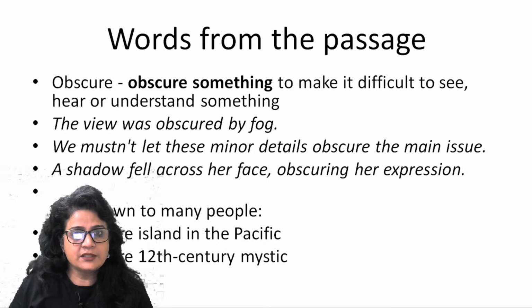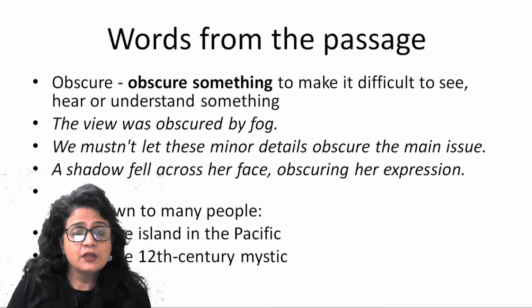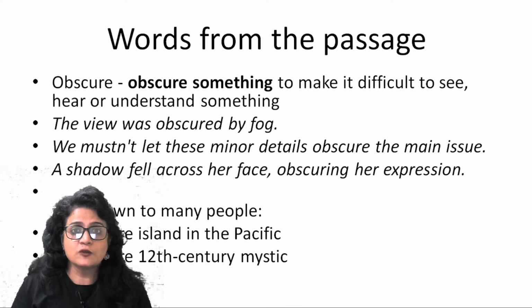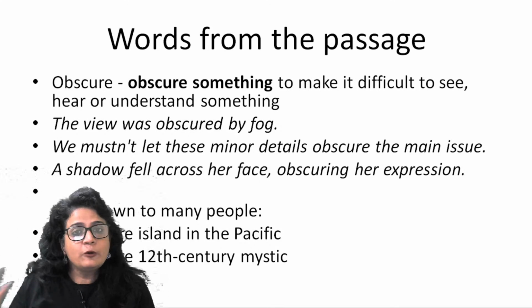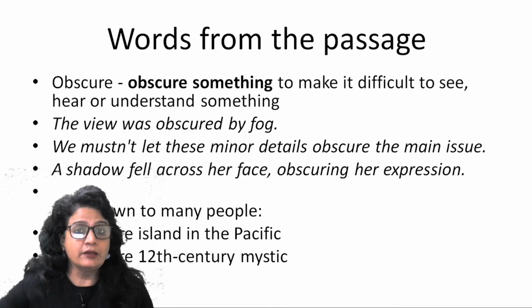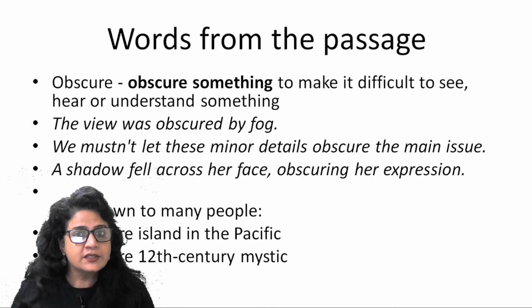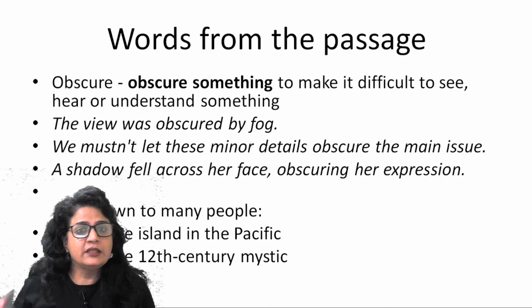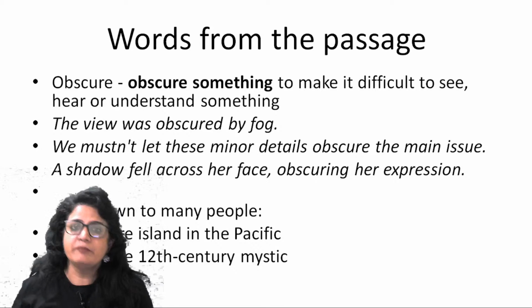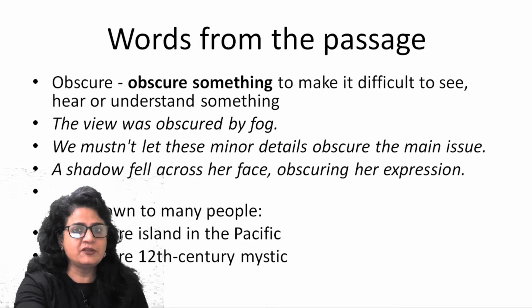But in other sentences, see how obscure is used. The view was obscured by fog. So if it is foggy, you don't have a clear vision. You cannot see clearly, right? So that is obscure. It becomes very hazy when you have a foggy morning or foggy evening. We must not let these minor details obscure the main issue. So the main issue should be the focal point.